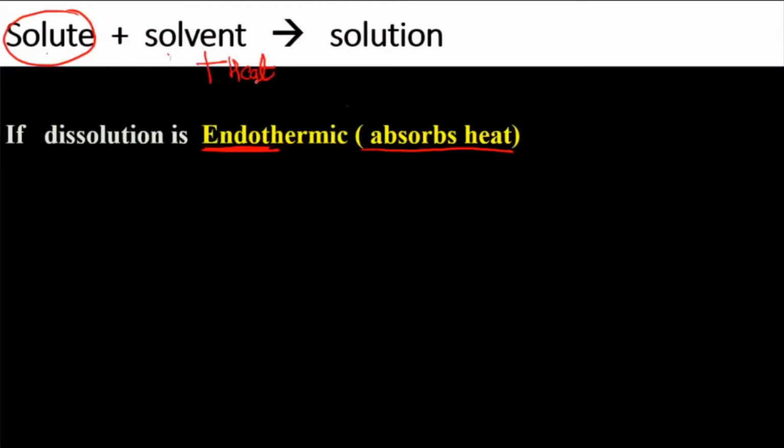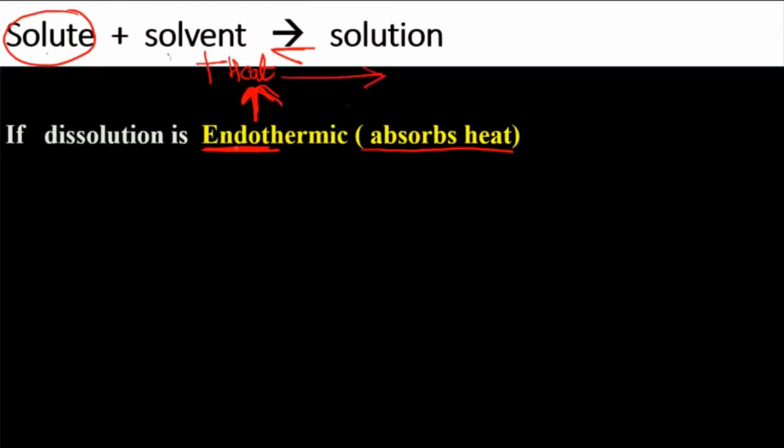As you increase the heat, what does Le Chatelier's principle say? This is about the saturated solution. You remember Le Chatelier's principle: the change in any of the factors which determine the equilibrium condition will cause the system to change in such a manner as to reduce or counteract the effect of the change. Means whatever factor you try to change in the equilibrium, they will try to reduce that effect by sending the reaction in the forward direction. So if you are supplying heat energy to the solute and the solvent, they have to reduce that heat energy. How can they reduce it? By sending the reaction in the forward direction, means by forming the solution.